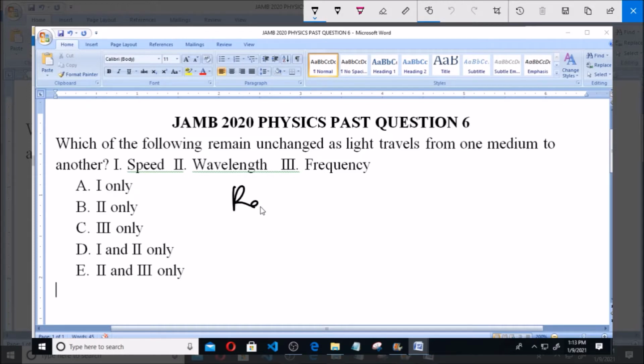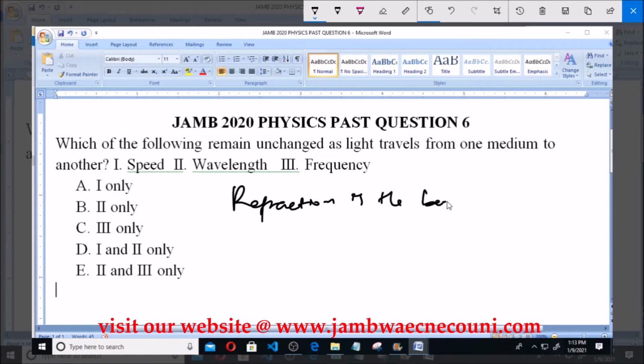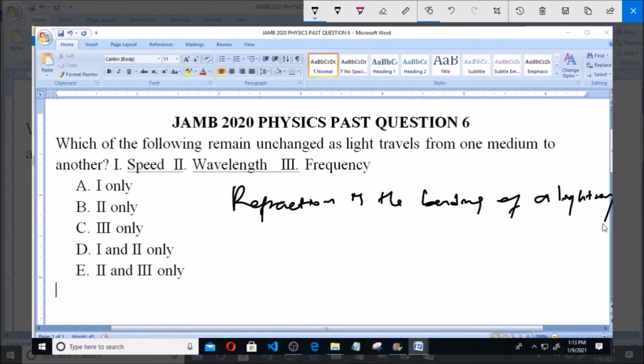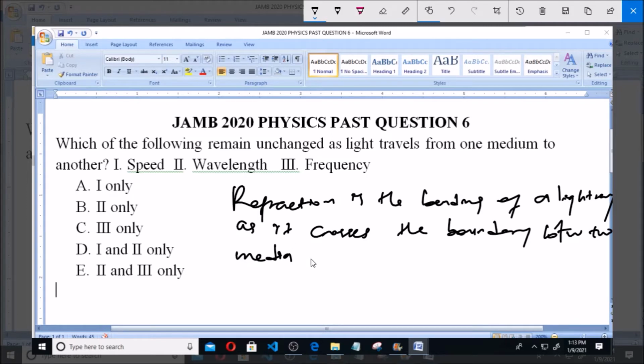what we call refraction. Now, refraction is the bending of a light ray as it crosses the boundary between two media. Media is the plural of medium. It is between two media of different densities. For example, when light travels from air to glass or from air to water.